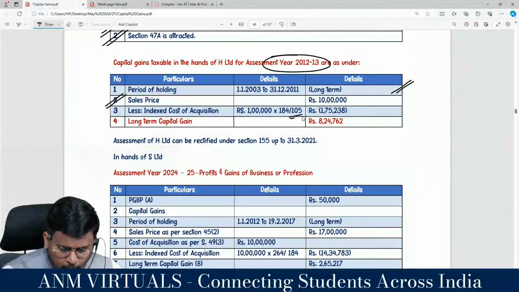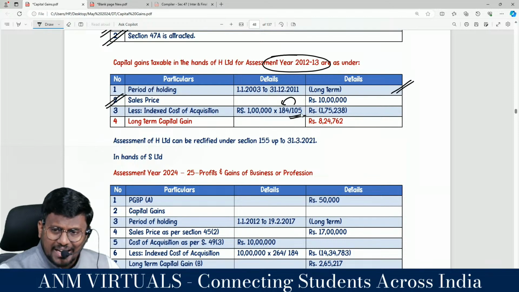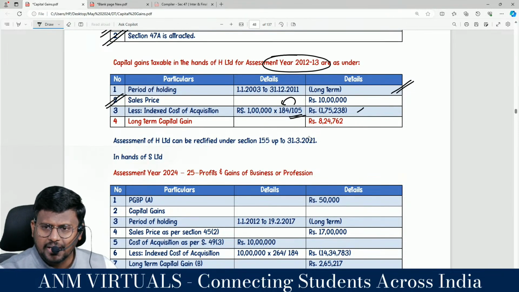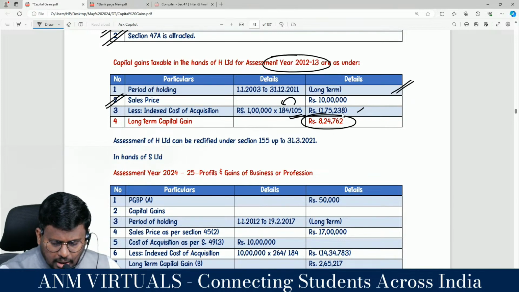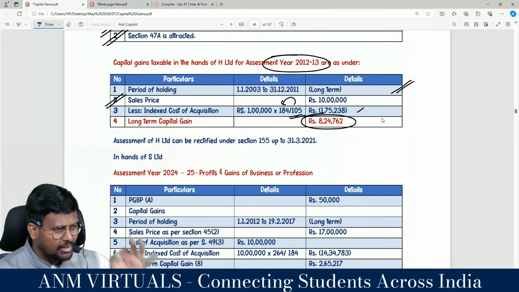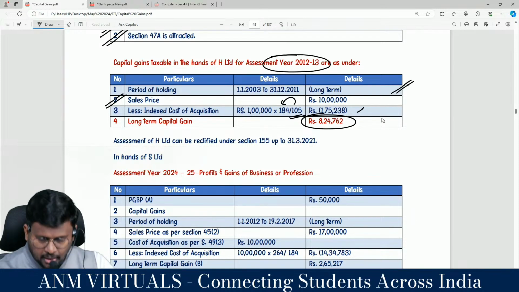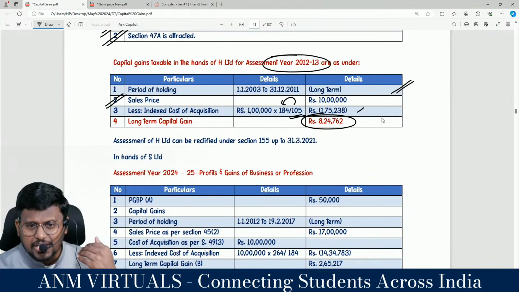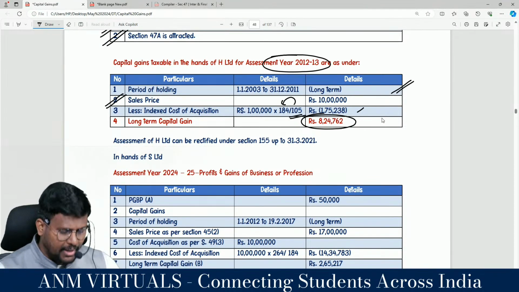2002-2003 CII 105 into N84. That means 1 lakh divided by 105 into 184. You are getting some indexed cost of this long term capital gain, which will be taxable in the hands of the holding company, but not in the year of actual transfer. The deferment will happen.